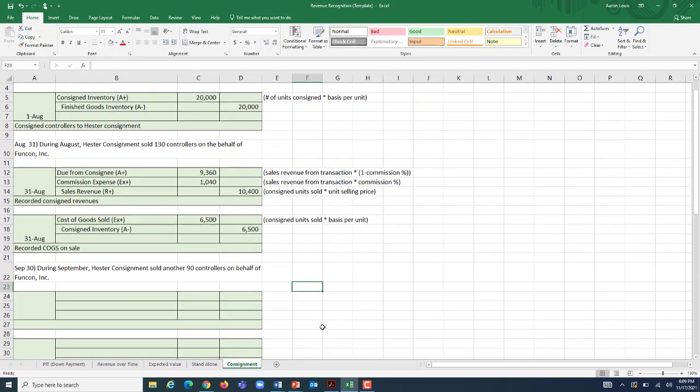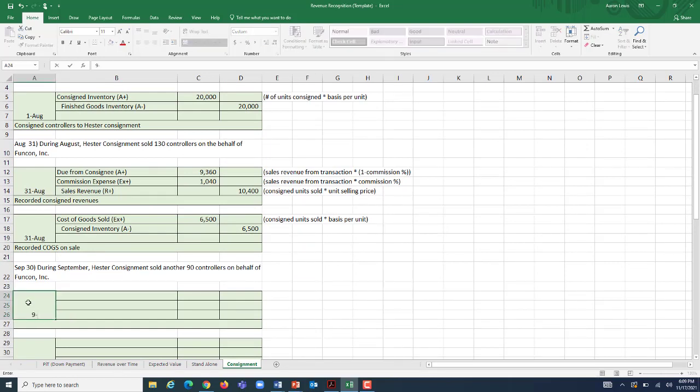Moving on to September. On September 30th, Hester is going to sell another 90 controllers on our behalf during the month of September and inform us as such. What's our entry going to look like? Our entry is going to be, account-wise, the same exact entry that we had above. It's going to be a debit to due from consignee for our portion of the sales that are being generated. It's going to be a debit to commission expense for our consignee's portion, which is Hester's 10%. And we're going to record sales revenue for the whole amount.